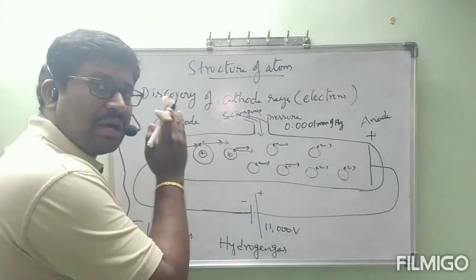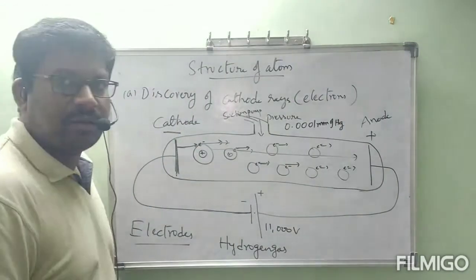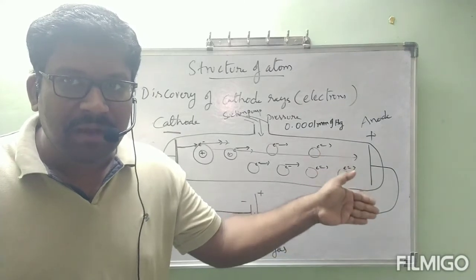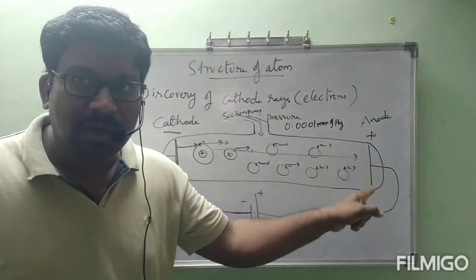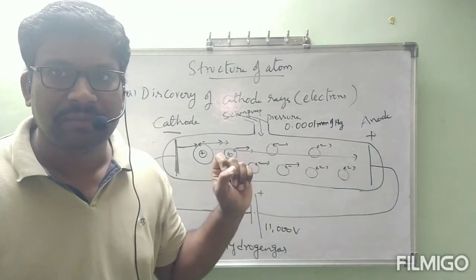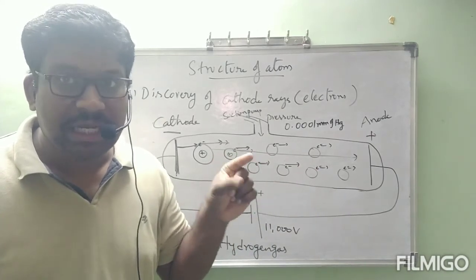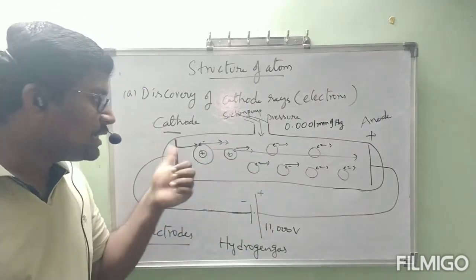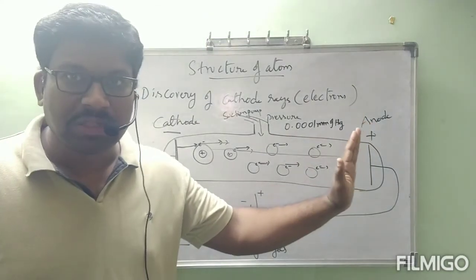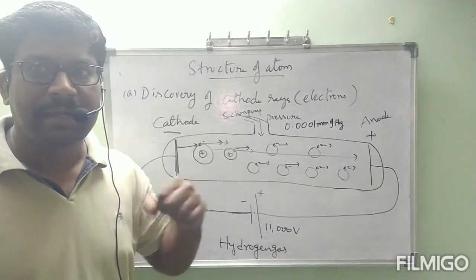These electrons, all the particles, are moving towards which side? Towards the positive charged plate. Why are these particles moving towards the positive charged plate? Because these particles contain negative charge, and opposite charges are attracted. Is it correct or not? The anode contains positive charge, so these particles must contain negative charge. Like that we are expecting.